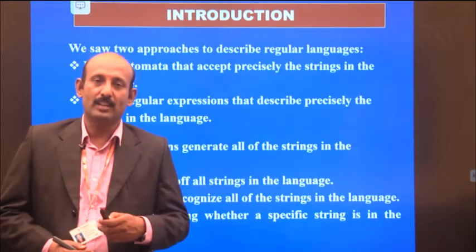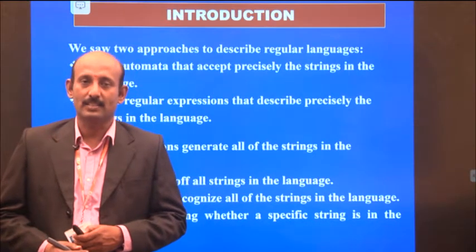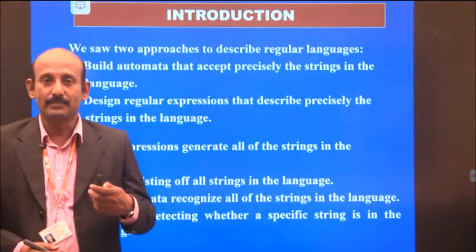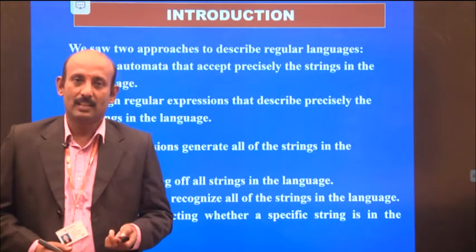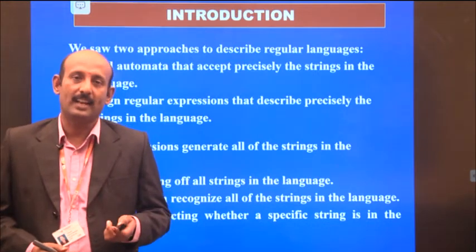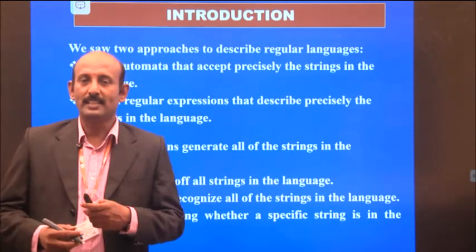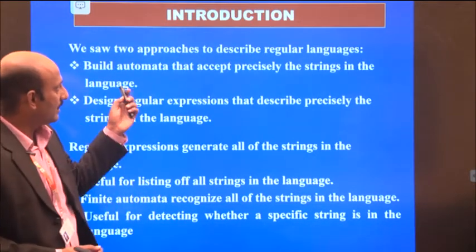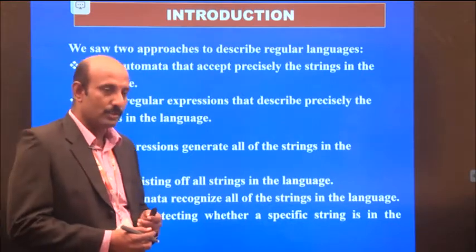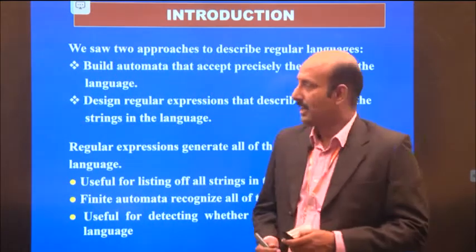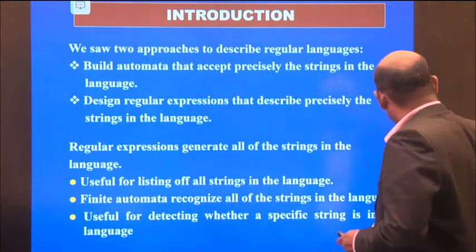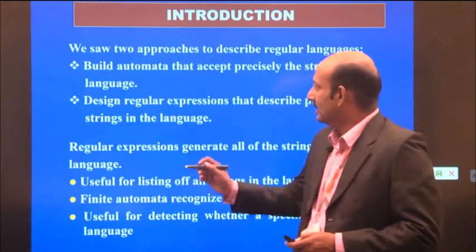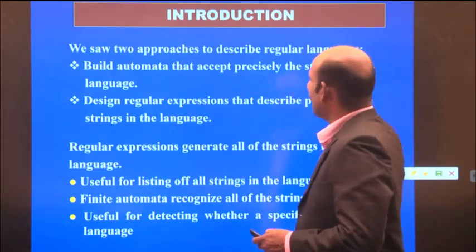For example, if a regular grammar generates the language, that is called a regular language. Whereas a context free grammar generates context free languages. Likewise, every grammar generates languages. For regular languages, we know that there are 2 approaches for describing them. First, we go for building an automaton, which accepts the strings in the language.